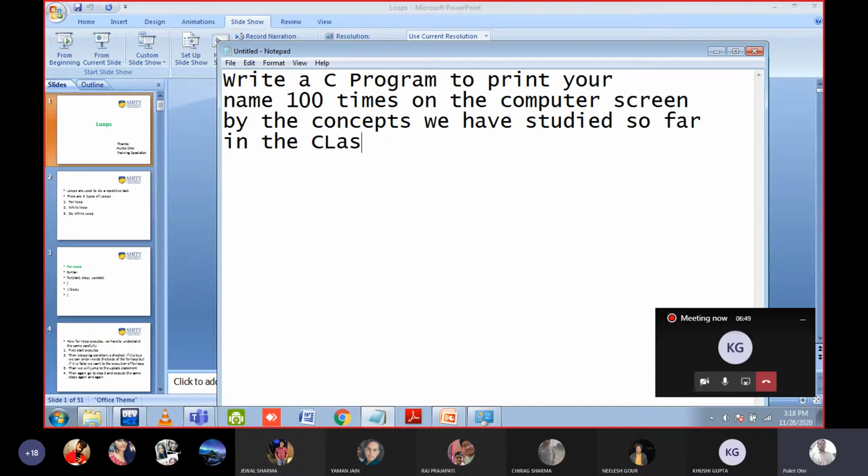Can anyone tell me how we can write the code for the same? Read the question and tell me. Just tell me the solution orally. How can you do it?